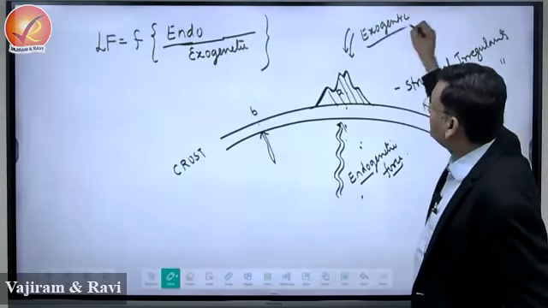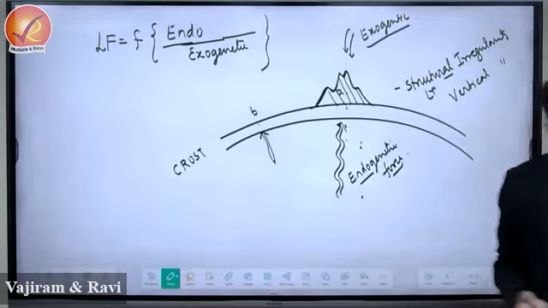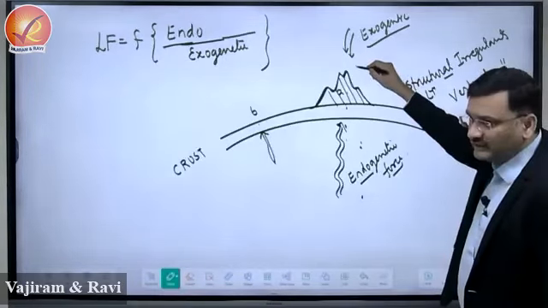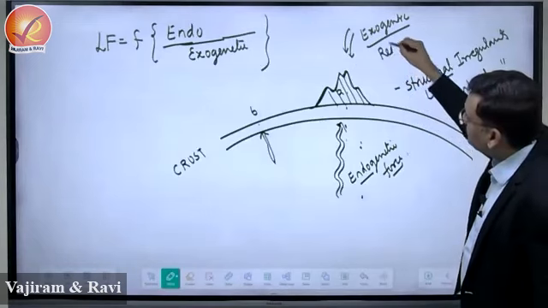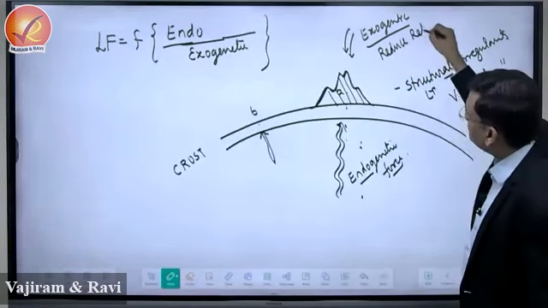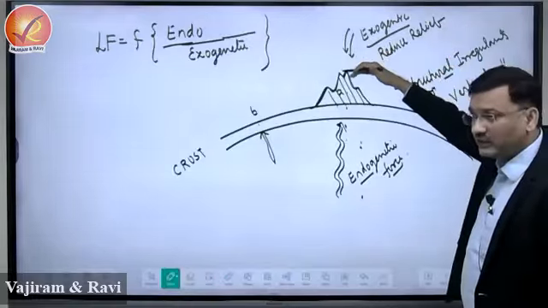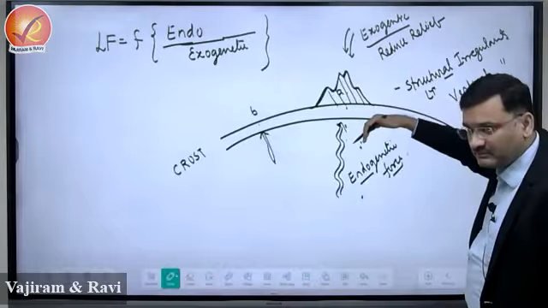Exogenetic force. Now what is exogenetic? Which is having origin outside, right? Origin outside. The tendency of the exogenetic force is to reduce what? Reduce the relief. What will be its tendency? Is to bring down this, right?